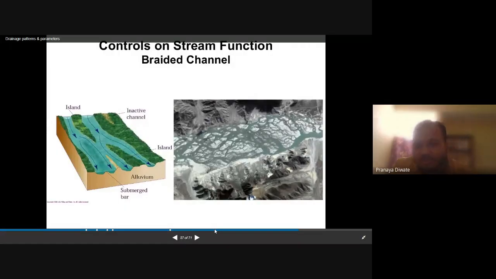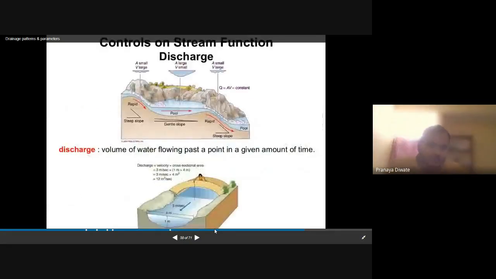Then you have the control on stream function. What are those controls? The controls are island, inactive channel, inlet, and submerged. These all are stream functions. Discharge is the volume of water flowing past a given point in a given amount of time.